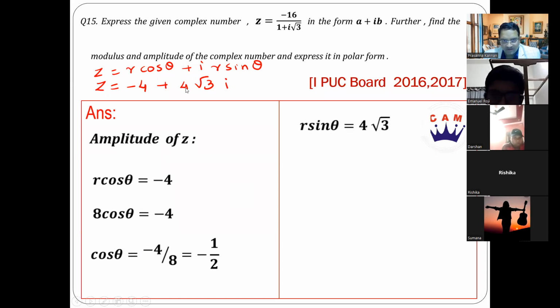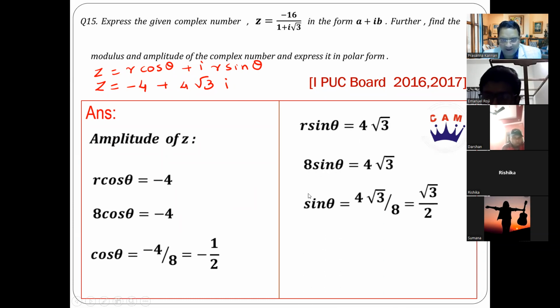We see that r sin theta is equal to 4 root 3. R is 8, we just found it out. So sin theta is equal to 4 root 3 by 8, which is root 3 by 2. Now sin theta is positive and cos theta is negative. So which quadrant is our complex number in? Minus 4, 4 root 3. Which quadrant? Already we saw it, right? Second quadrant, right?